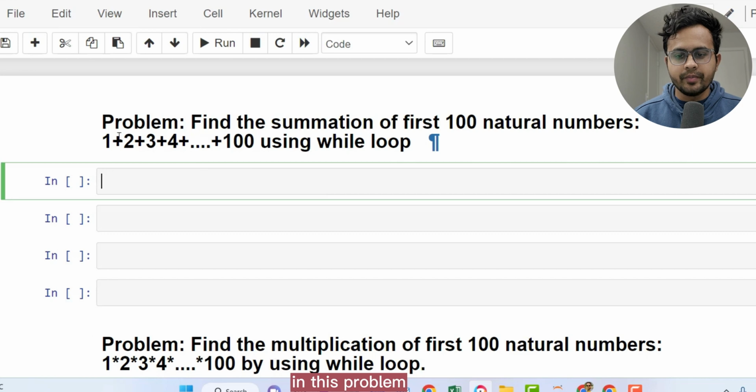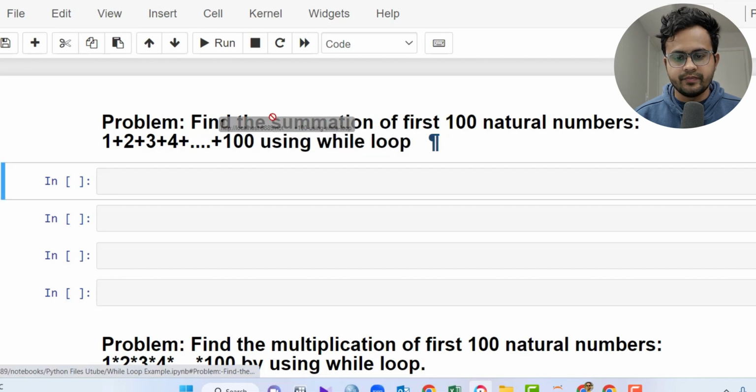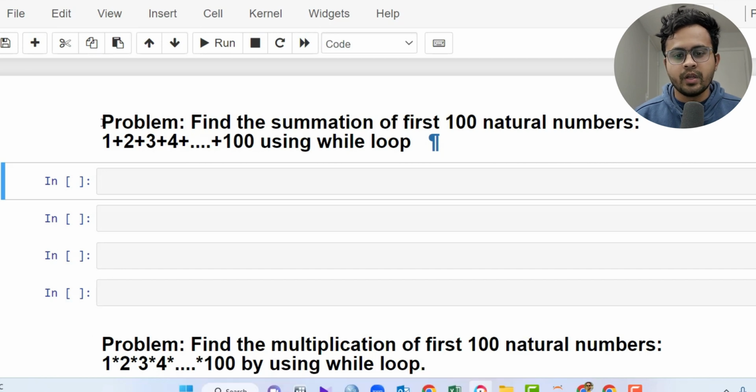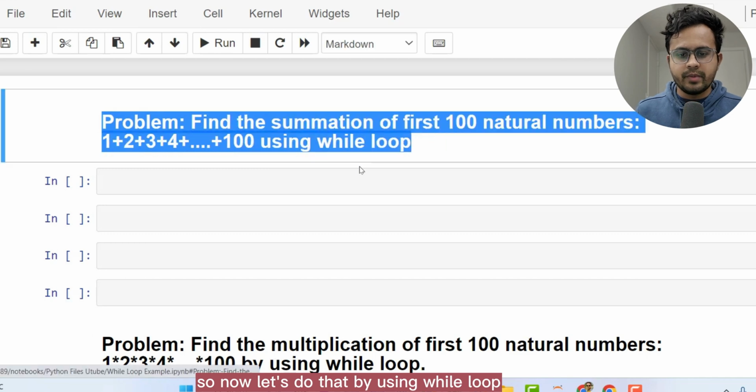In this problem, my focus is to find the summation of first 100 natural numbers, starting from 1 up to 100, okay? And we did this problem by using for loop one or two videos earlier. So now let's do that by using while loop.